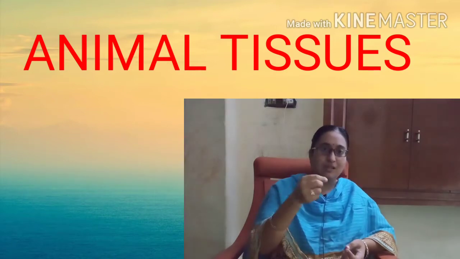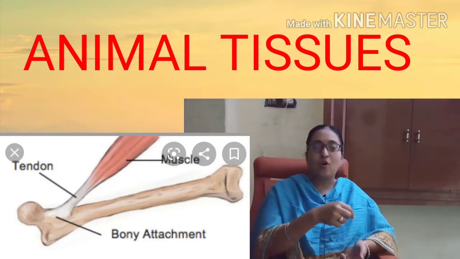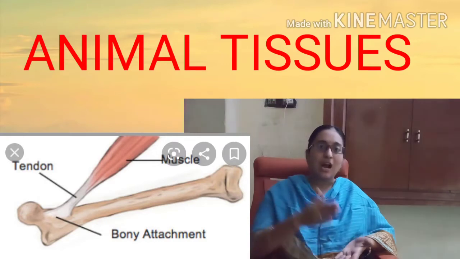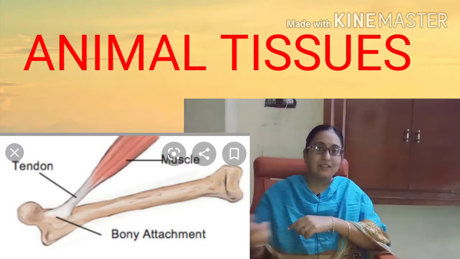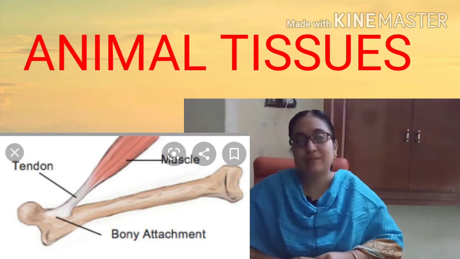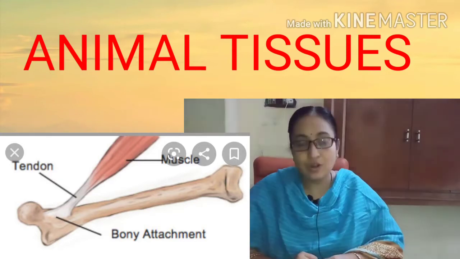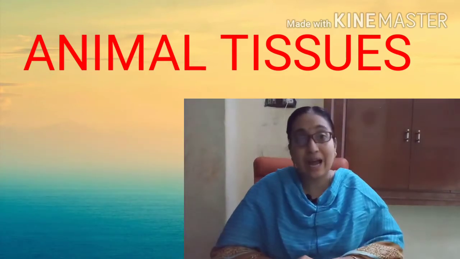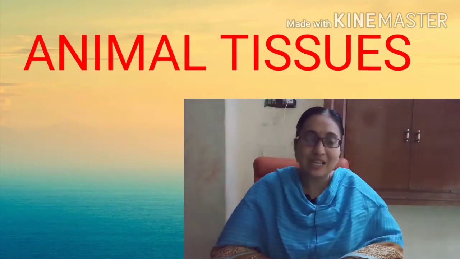You take one thin muscle, one fiber, and keep it on the slide. Keep a drop of water on it or glycerin to it, and take one more slide and press it, okay. Keep that slide under the microscope and you will observe the cells, okay. Whatever you observe, draw in a book: how the cells are arranged, what is the shape of the cell, is the nucleus present in the cells or not.